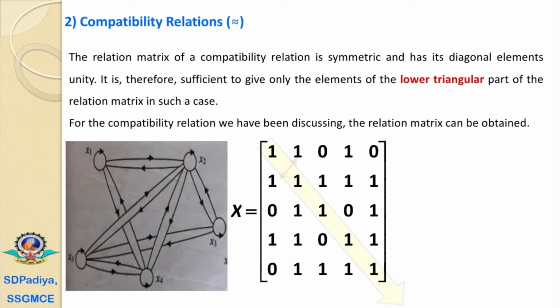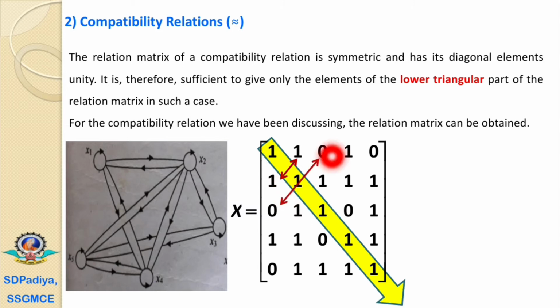If we look at this, it is reflexive, that's why obviously the diagonal elements are 1. Now in our simplified graph, we can avoid writing down these diagonal elements. If it is reflexive, we consider that all the diagonal elements are 1. Now, the value at position 1, 2 and 2, 1 is the same, because if 1 has a relation with 2, then 2 also has a relation with 1, because this graph is symmetric.